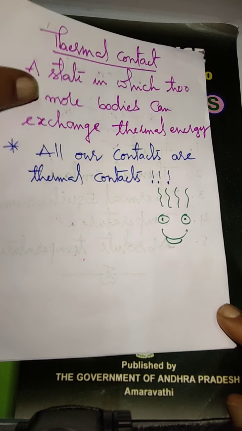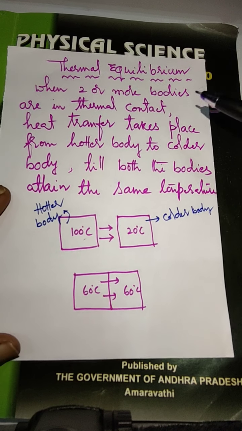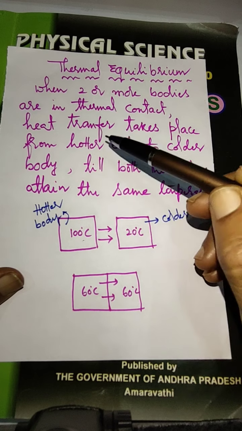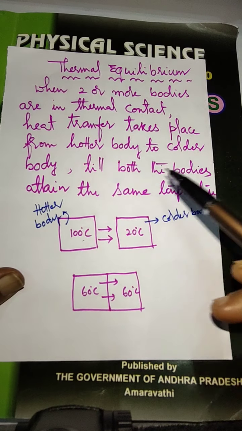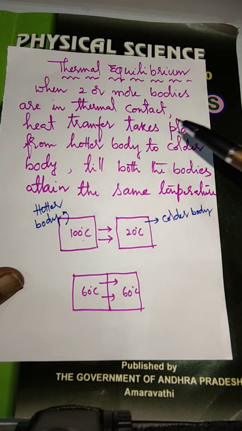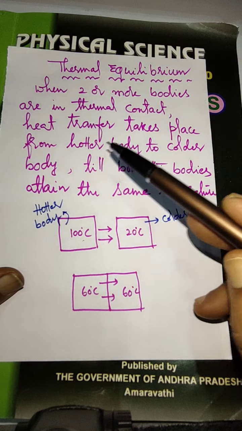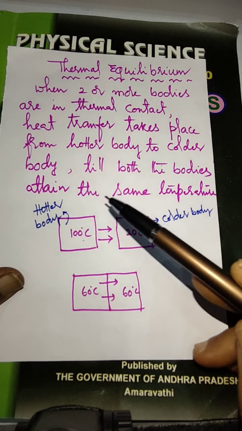Next, thermal equilibrium. What is thermal equilibrium? See here, when two or more bodies are in thermal contact, heat transfer takes place from hotter body to colder body till both the bodies attain the same temperature. This is an important point. When two or more bodies are in thermal contact, heat transfer takes place from hotter body to colder body till both the bodies attain the same temperature.